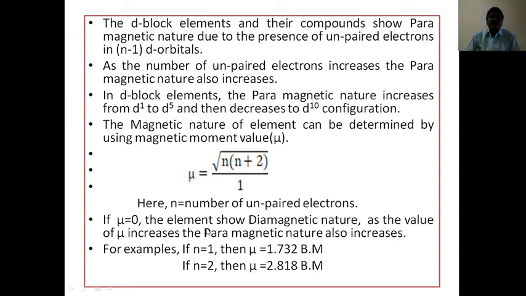If mu equal to 0, that element shows diamagnetic nature. If mu increases, the paramagnetic nature also increases. For example, if n equal to 1, then mu equal to 1.732 Bohr magneton. In this way, it is easy to calculate the magnetic moment value by using this formula mu equal to root of n into (n plus 2).